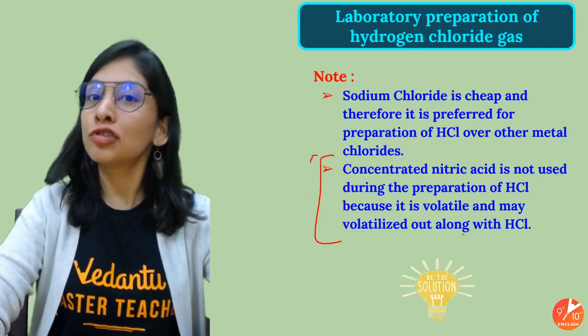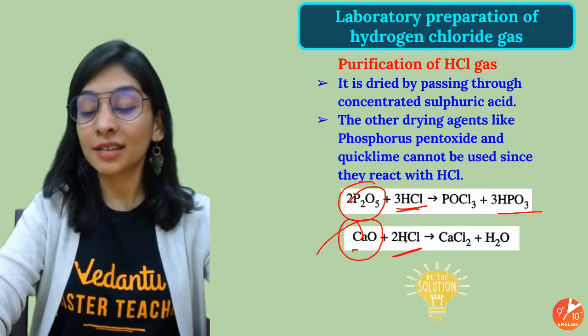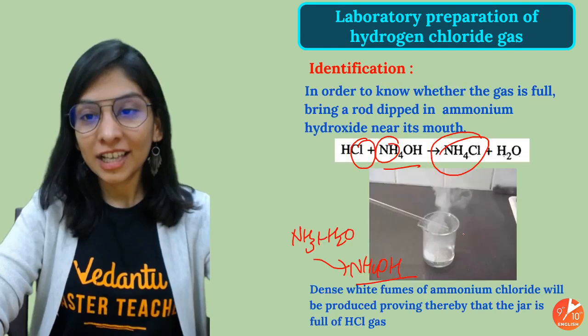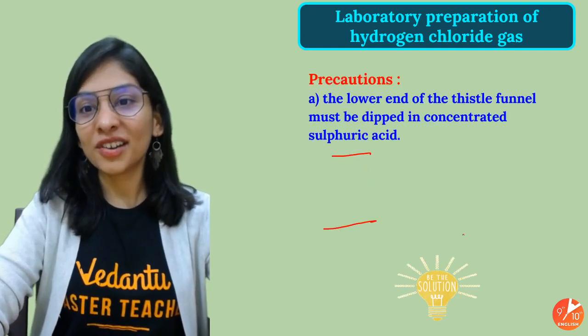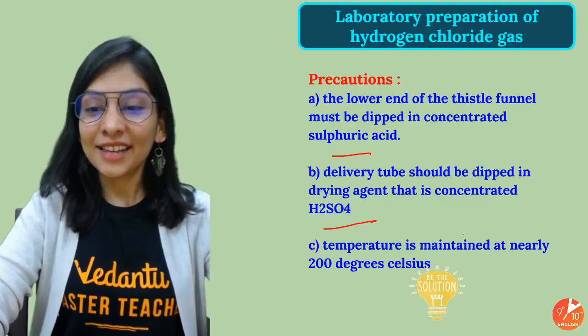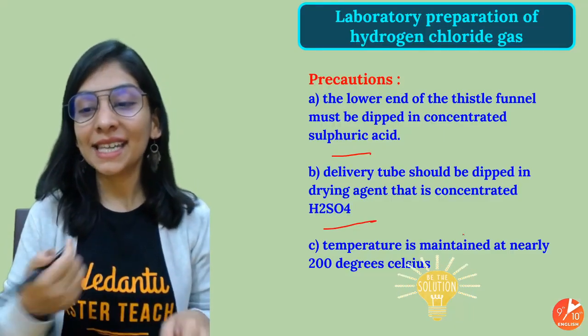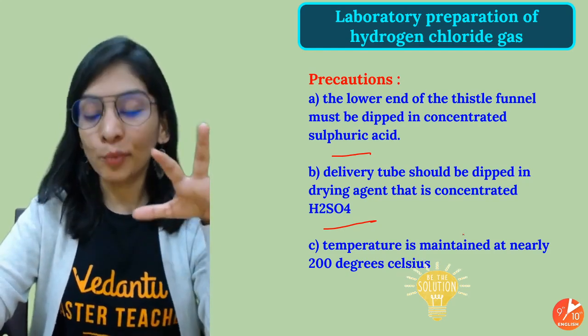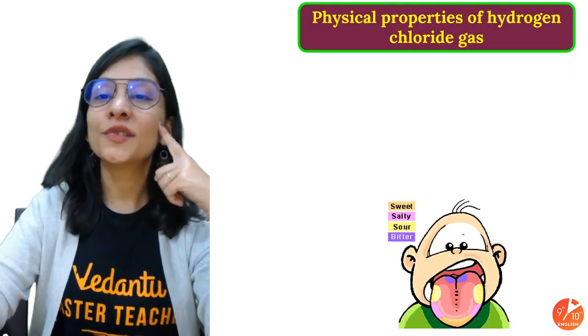So this part is also pretty much clear, everyone. Precaution is very much necessary. What do we say? Precaution is better than cure. So let's take the precaution and value it. Okay, one more thing, the temperature is maintained at nearly 200 degrees Celsius, because that's important, since after that decomposition will occur.